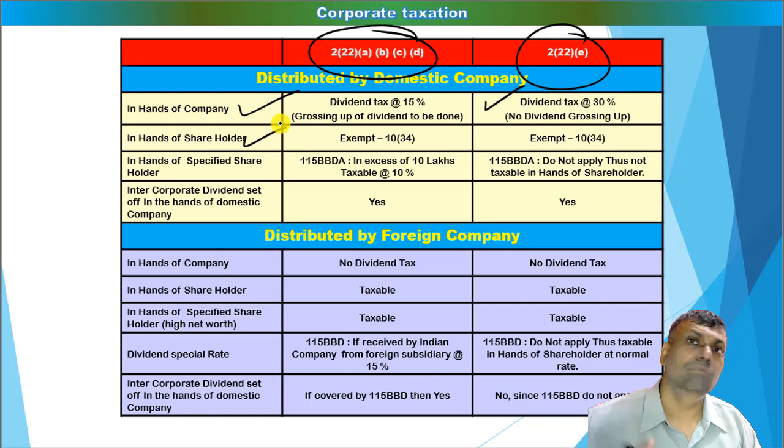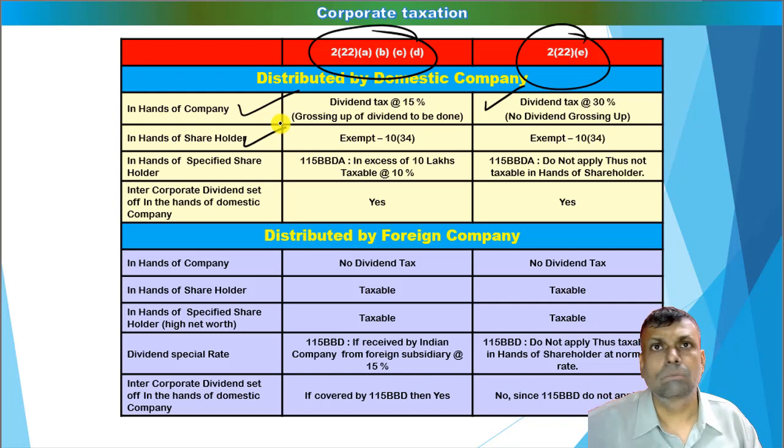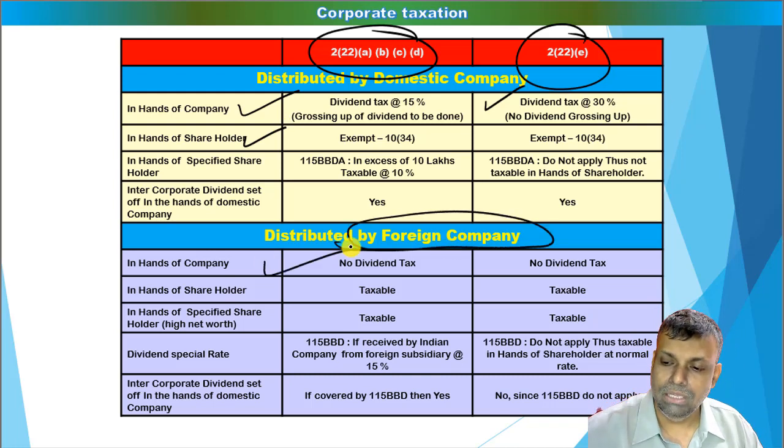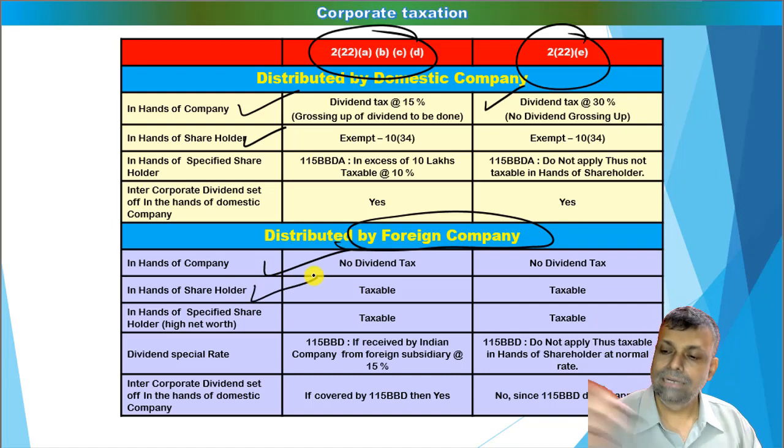However, if there is any dividend from a foreign company, foreign companies are not subjected to dividend tax, and therefore that particular dividend will always be taxable. So had it been a dividend distributed by a foreign company, there is no dividend tax, as foreign companies don't pay and are not supposed to pay the dividend tax, and in the hands of the shareholder it will become taxable. So it is a simple thumb rule, friends, that you need to follow.